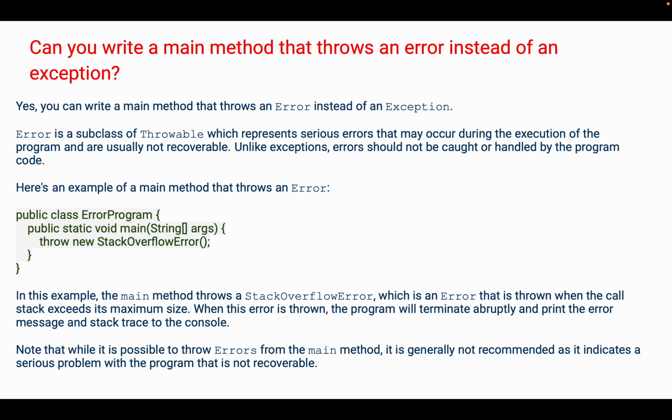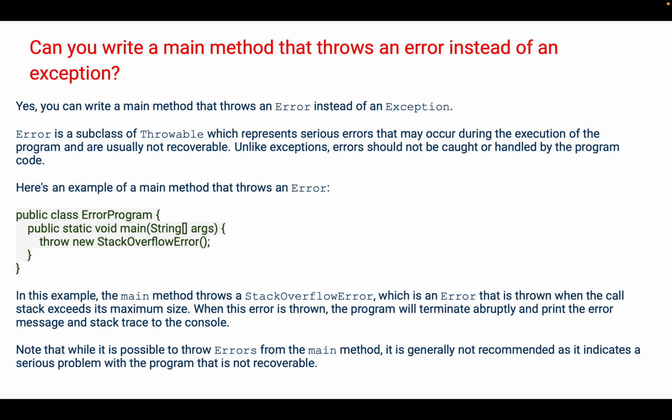Okay, so here is an example of the main method that is throwing an error. For example, we can write this error program in the class, the main method is there. We can simply write this one, throw new StackOverflowError. In this example, the main method throws a StackOverflowError, which is an error that is thrown when the call stack exceeds the maximum size. That means when the size of the stack exceeds and it cannot accommodate any more variables or any calls, at that time it gives the error as StackOverflowError.